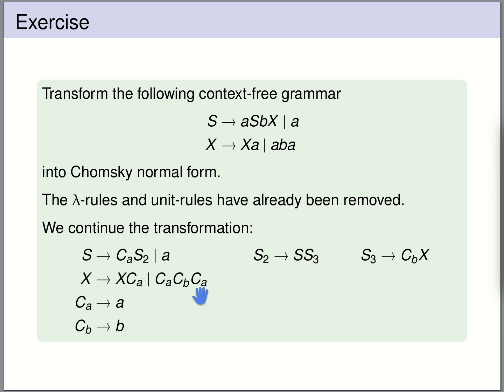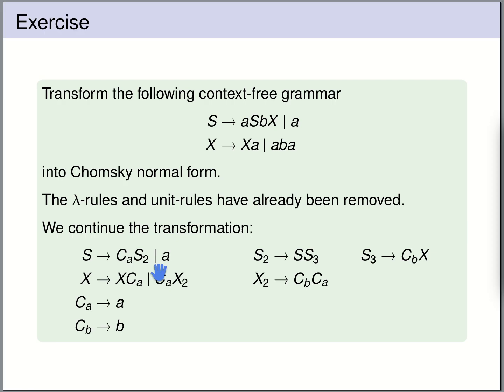There's one more rule that we need to split, namely this rule. So we introduce a fresh variable x2, and we say that x2 rewrites to CBCA. So now our resulting grammar is in Chomsky normal form. If we look at each of the rules, then the left-hand side is just a variable, so we have a context-free grammar. And if we look at the right-hand side, then we see that each right-hand side either consists of precisely two variables or precisely a single terminal.